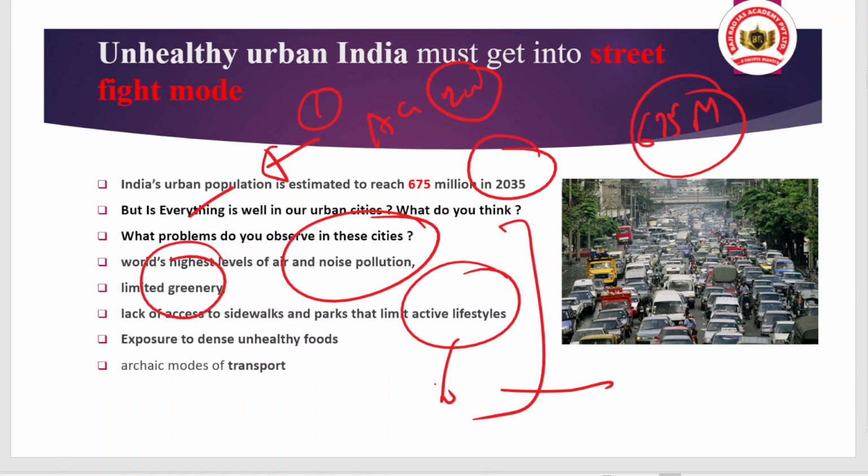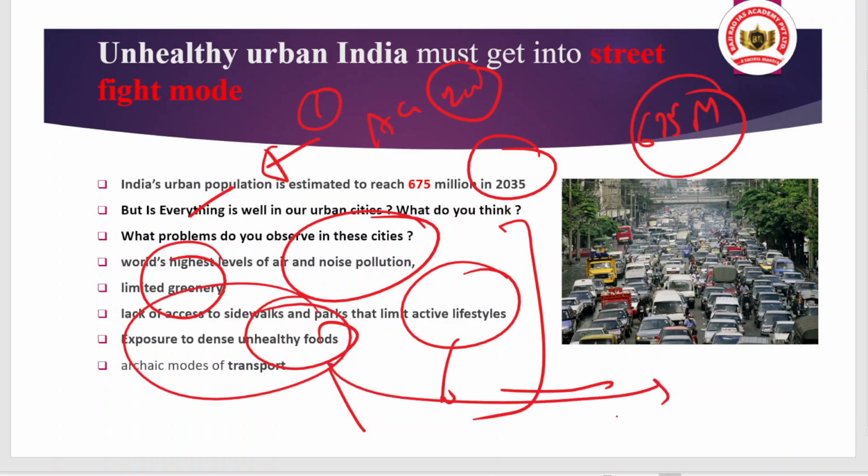And then we have the exposure to dense unhealthy foods like fast food. We have discussed the fast food culture as well, that is penetrating the urban cities, the semi-urban cities, and the village areas as well. And then we have archaic modes of transport. We have too many cars, that's why we have too much traffic, and that leads to congestion, and that ultimately also causes pollution, heat, and contributes to global warming as well. So these are the problems. Whether you face them or not, tell me in the comment box, yes or no.